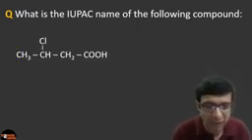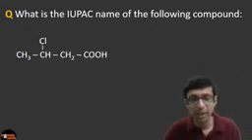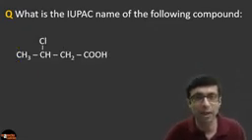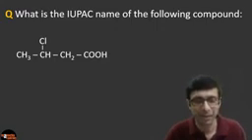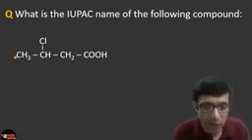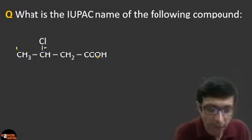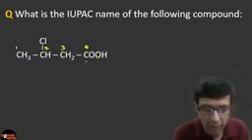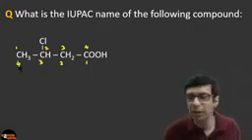Awesome. Let's try another interesting question. What is the IUPAC name again for this compound? So I want all of you to try here. So again, take a look at the carbon chain. What is the longest continuous carbon chain? Clearly you can see it's this one, 1, 2, 3, 4, and then you have 1, 2, 3, 4. So how many carbons do we have in the longest chain?